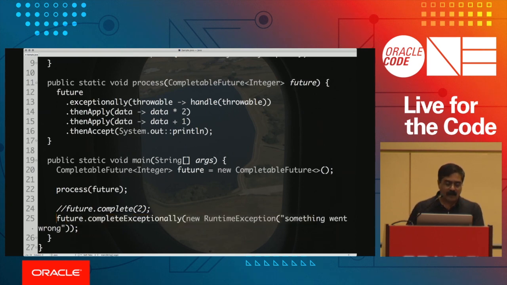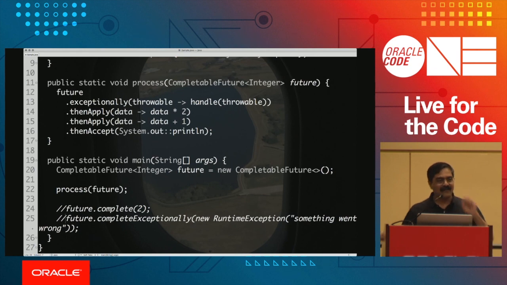But what if for some reason I never get the data from the server? What's going to happen when I run this code? Notice it does not do anything. This could lead to a situation of a live lock, isn't it? So what's a live lock? Live lock is where you're waiting for an event that will never happen.